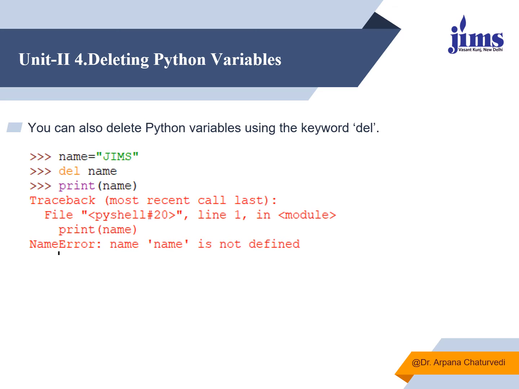So we can delete a Python variable also. How can we delete it? To delete a Python variable, we have to make use of del. The moment we say del name and try to print the value of name, we see that an error comes, because the value held by name has been deleted. Earlier we had assigned the value as gems over here. So the del keyword is used to delete the value already stored in the variable.